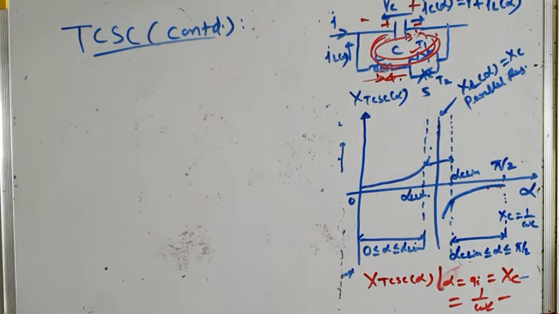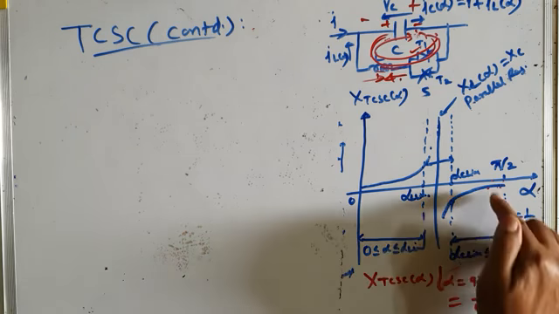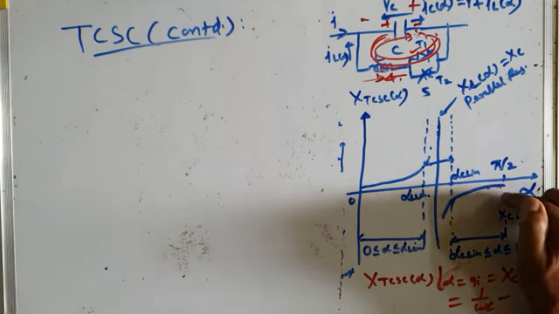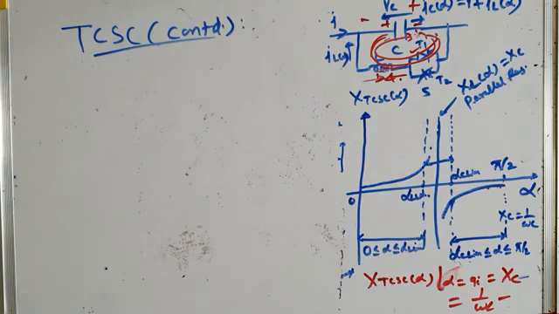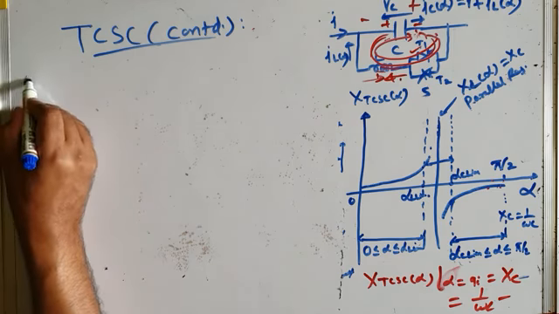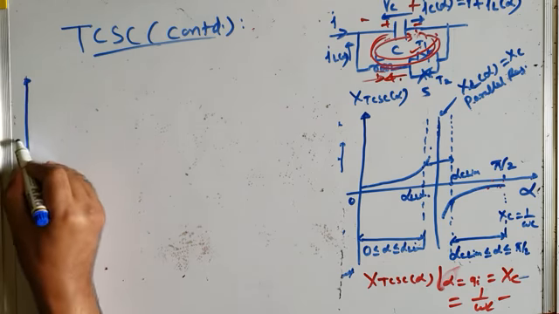Now, if you want to decrease the capacitor voltage, suppose the capacitor voltage is increased and you want to decrease it. Or in other words, you have increased the capacitive reactance, and you want to decrease it back to the normal value. How can we do it? Let us try to understand that phenomenon also. The next graph will explain that.